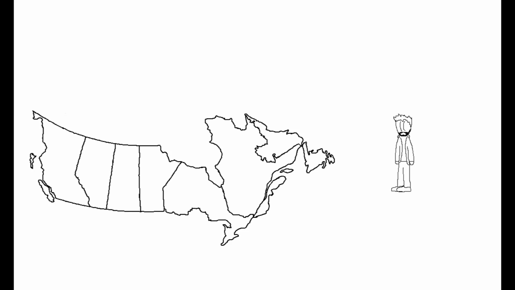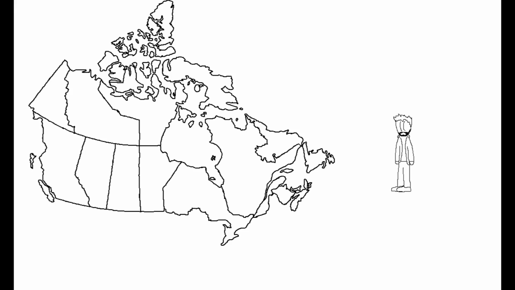Canada is a country made up of 10 provinces: British Columbia, Alberta, Saskatchewan, Manitoba, Ontario, Quebec, Newfoundland and Labrador, New Brunswick, Prince Edward Island, and Nova Scotia, along with 3 territories: Yukon, Northwest Territories, and Nunavut. Today we will be answering the question, how did each of these provinces and territories get their name?